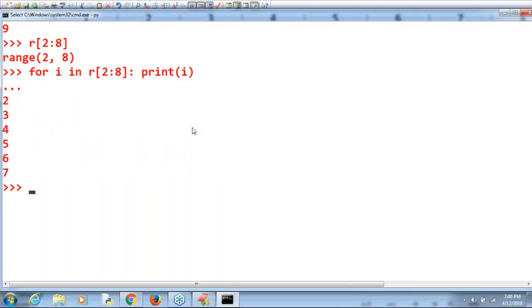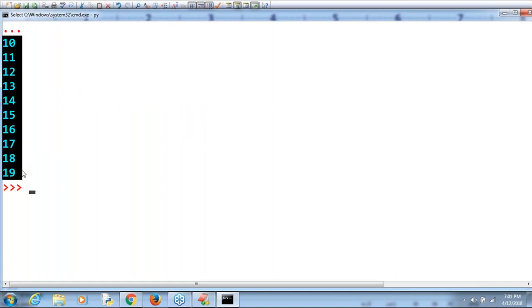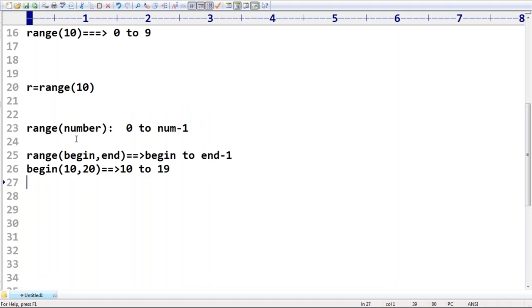Have a look at one. I'm taking for i in range(10, 20), print of i value. Observe that 10, 11, 12, 13, 14, 15 and so on. If you want to represent 10 to 19, then this is the argument you have to go for.